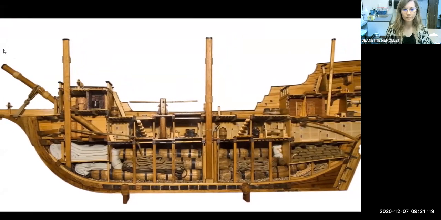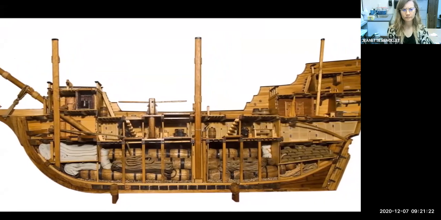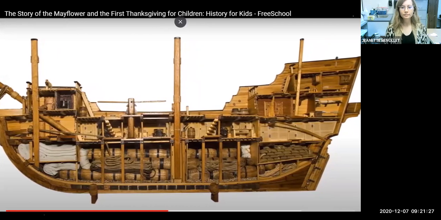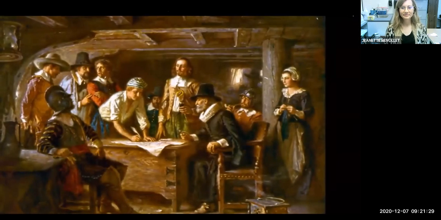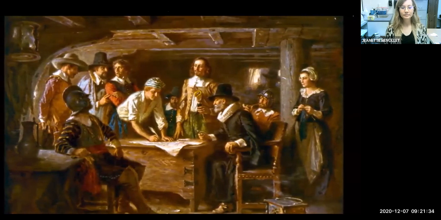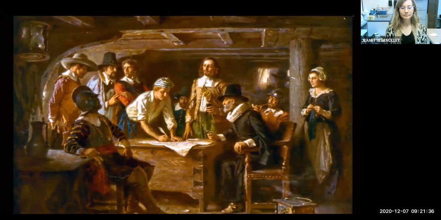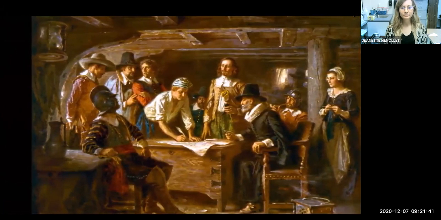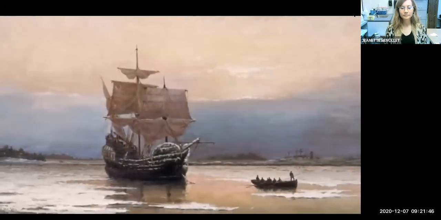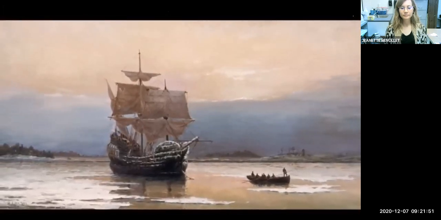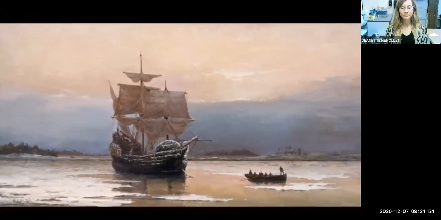When the weather was bad, the passengers had to stay below deck while the ship rocked and tilted in the waves. Many people were sick for the entire trip. Two people died, and one baby was born while they crossed the ocean. For those who were well, it must have been a long and boring journey. Some passengers read books or played card games, but by the time they arrived in the New World, they must have been very glad for the voyage to end.